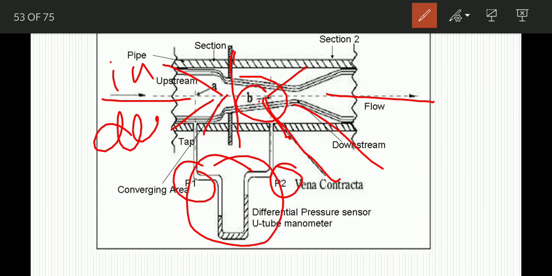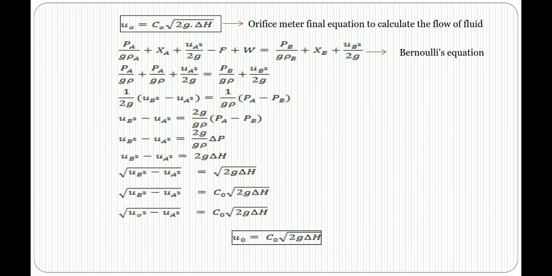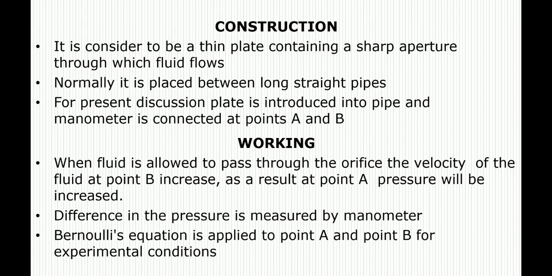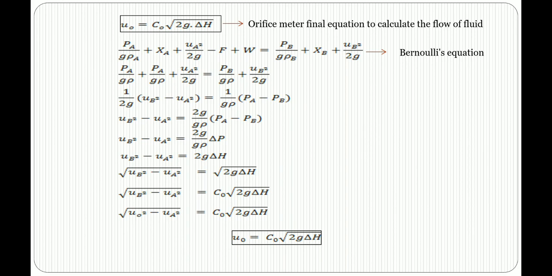So, as a result, the pressure at point A is higher than at B. Bernoulli's equation provides the basis for correlating the increase in the velocity head with the decrease in the pressure head. The difference in the pressure head may be read from the manometer. According to Bernoulli's theorem, the above mentioned is the orifice meter final equation to calculate the flow of fluid.